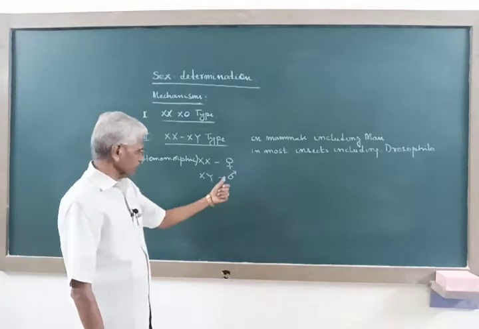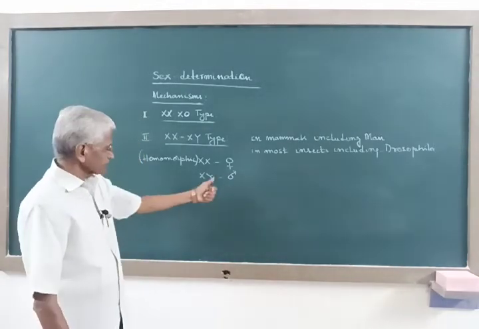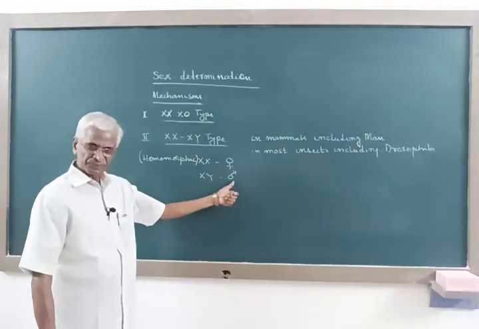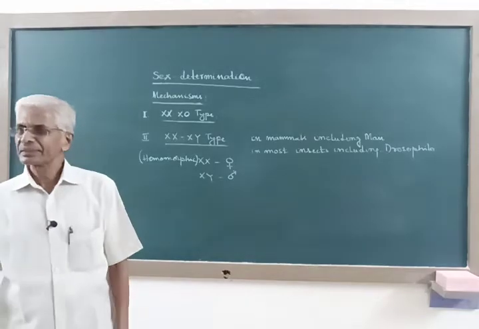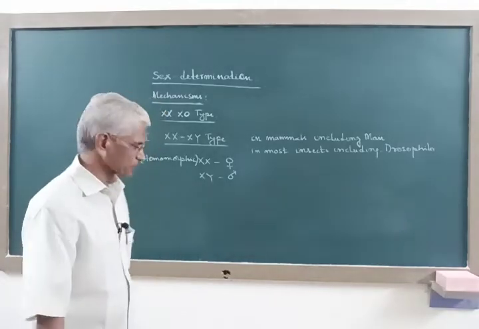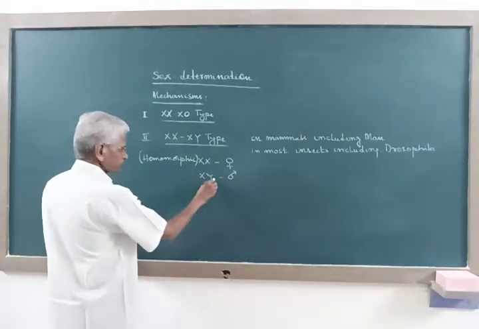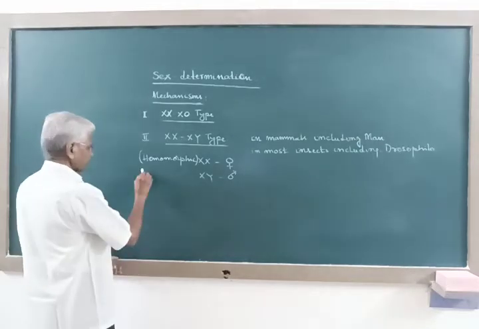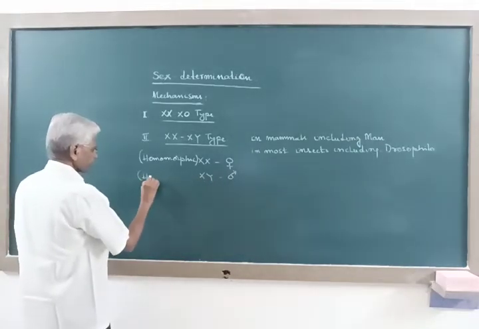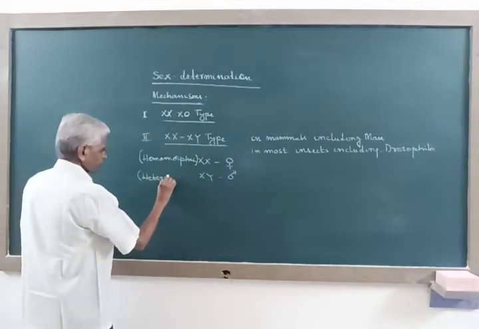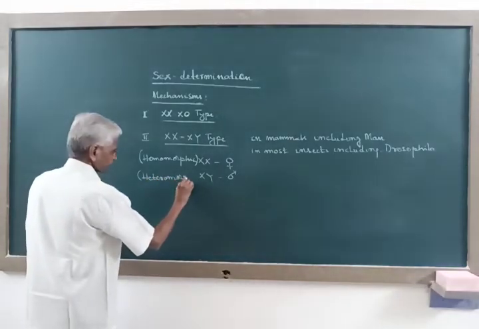In other words, the male also has a pair of sex chromosomes, but this pair is dissimilar. Hence, the sex chromosomes in the case of male are heteromorphic.